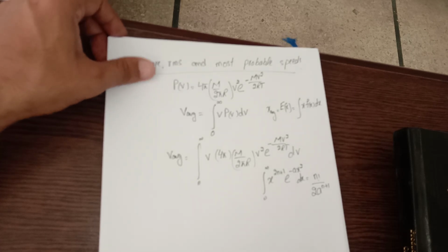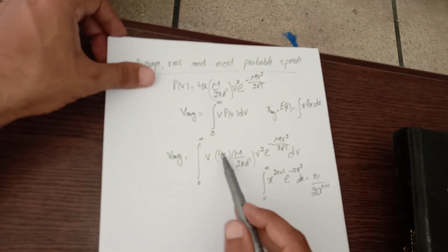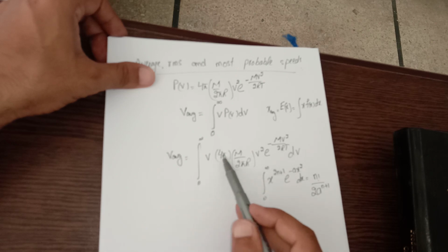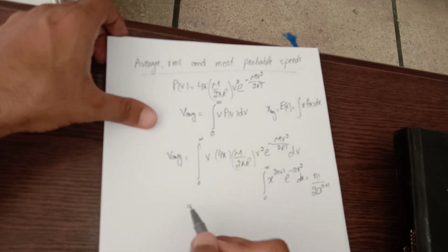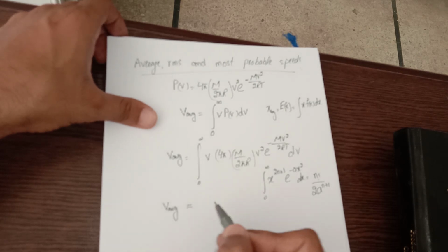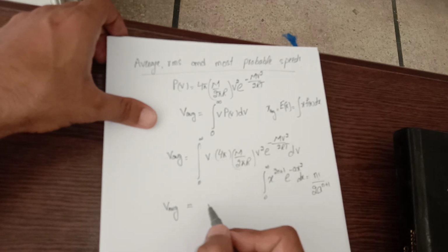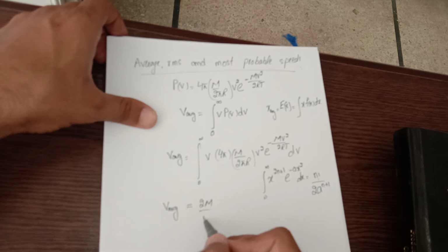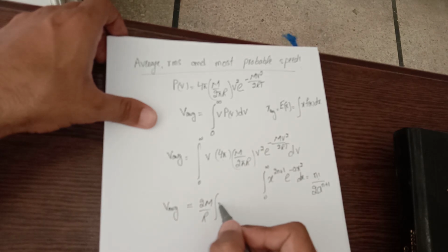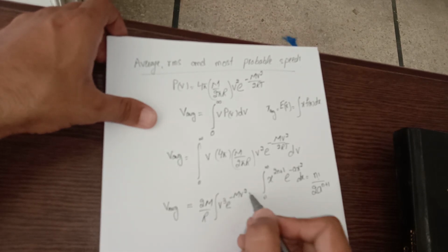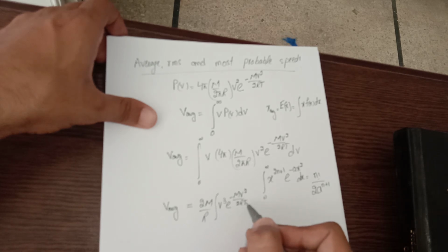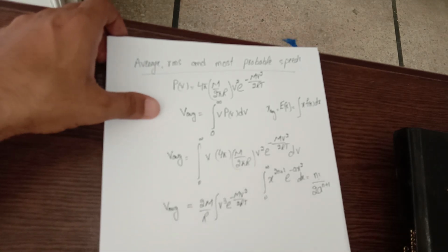Now you have to make resemblance. All these are constants, right? And this quantity inside, if I write it down in formal way, this would be cancelled, 2 m over r v cube e raised to power minus m v square over 2RT. This is my expression.